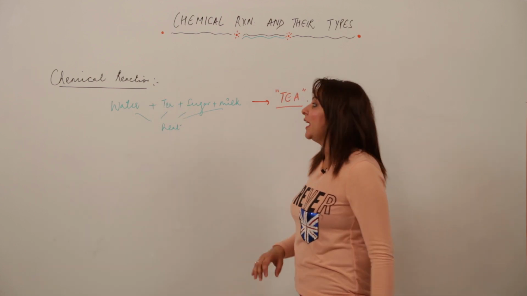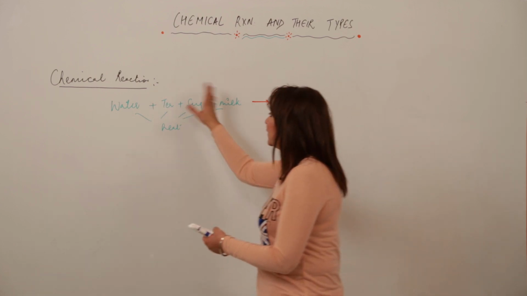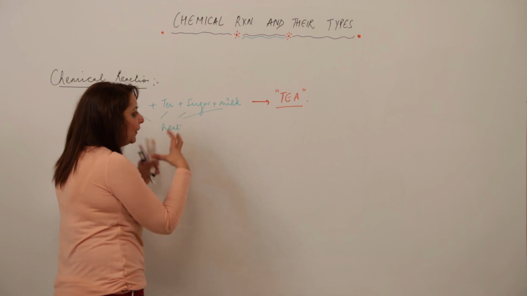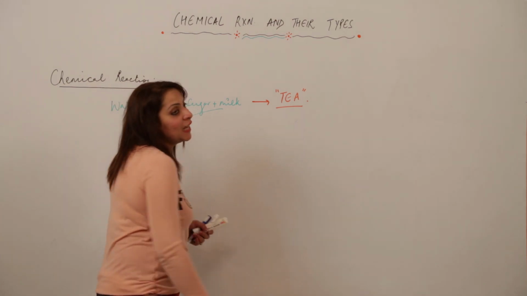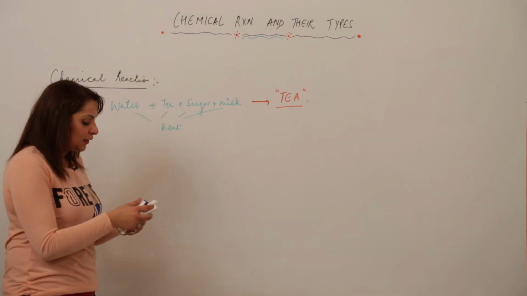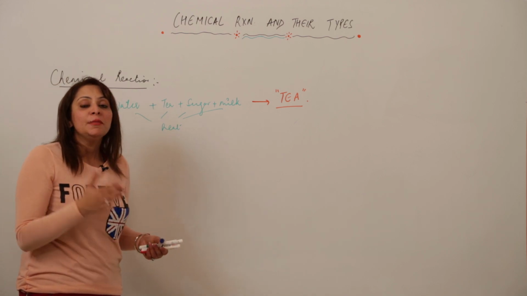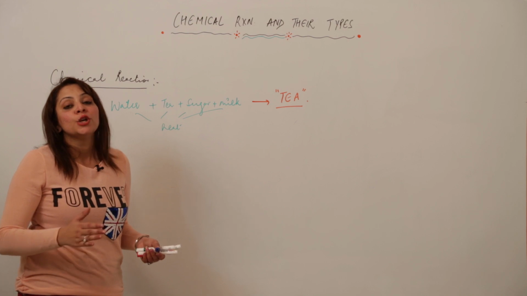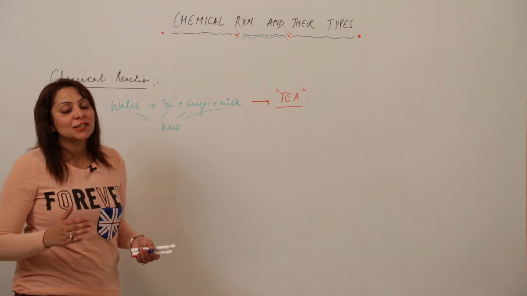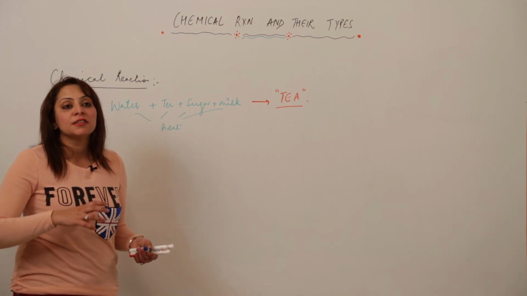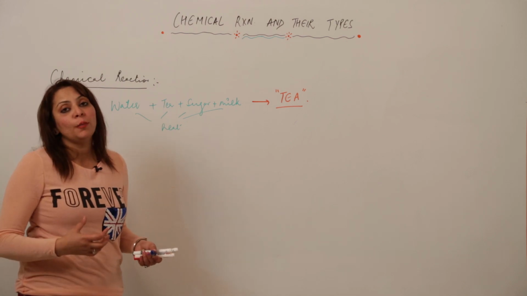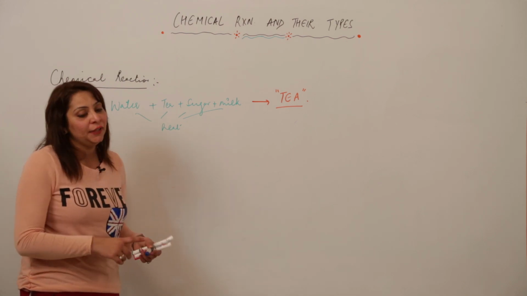A chemical reaction is a process in which substances react, undergo a change, and get rearranged to form a new substance.